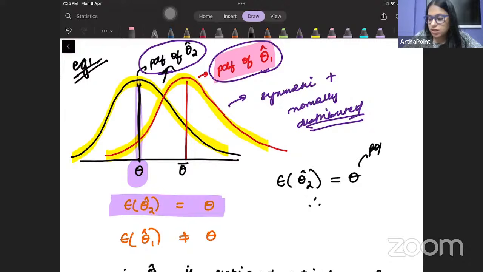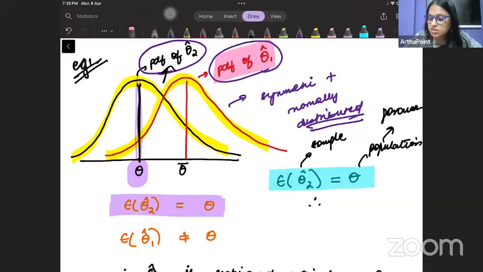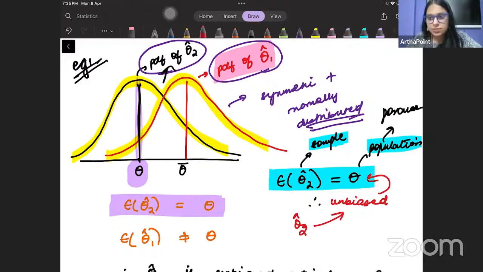Theta was the value of the population, and this is the sample statistic, and this is the population parameter. So we are noticing that the expected value of the statistic is equal to that of the population parameter. So we can go ahead and say that it is unbiased. So theta 2 hat is an unbiased estimator of theta.